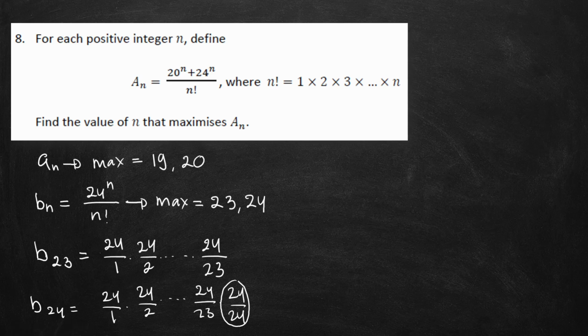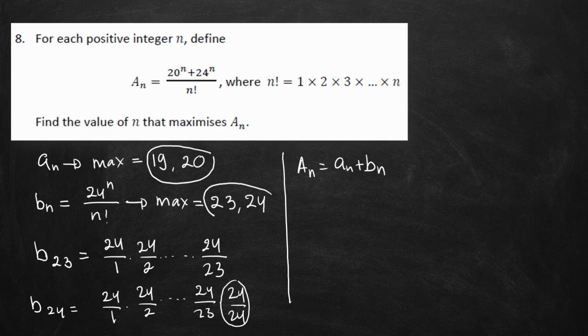Now since we want to find out the value of an, and you can see that an is an plus bn, it means that we need to find the value among these four that will make the value of An maximum.